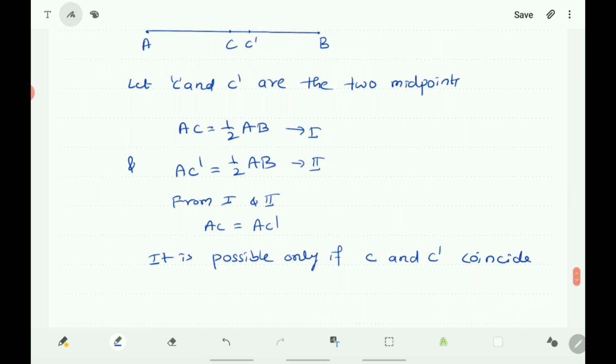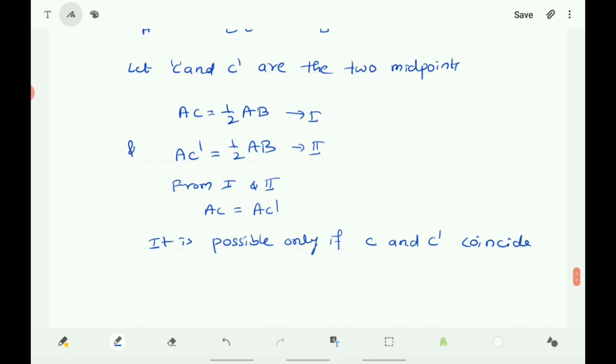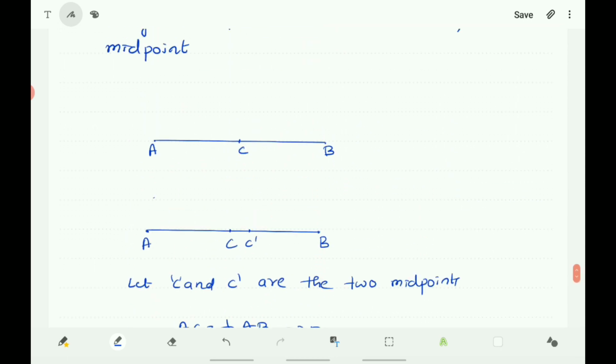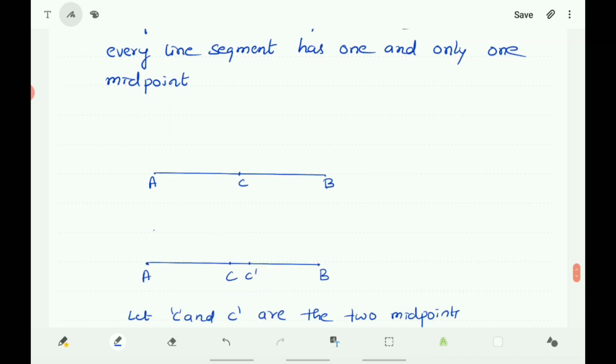Therefore, you can say that here C is the only one midpoint. Therefore, point C lies on C dash, or C dash lies on C. Therefore, you can say that only one midpoint is there on the line. So, you can say that every line segment has one and only one midpoint.